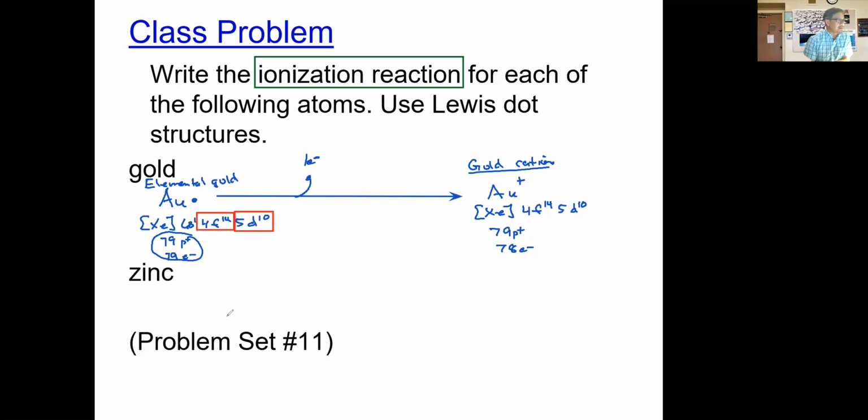Let's go ahead and take a look at zinc. Okay. All right, so we have zinc then. Go ahead and write down elemental zinc. So there's our elemental zinc.